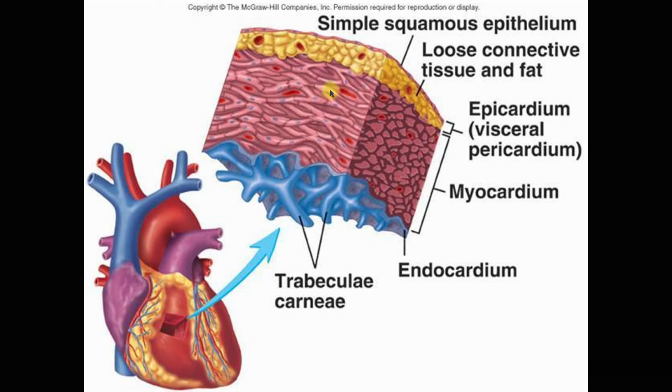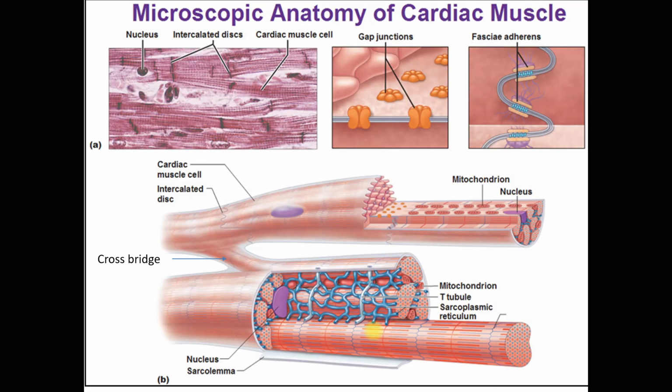Okay, so these are your myocytes. You can see one myocyte here. This is the intercalated disc. This is the cross bridge between one branch of cardiac muscle and the other. This is the cross bridge that I mentioned earlier, that connects one cardiac muscle with another, and they are separated with this intercalated disc, right?